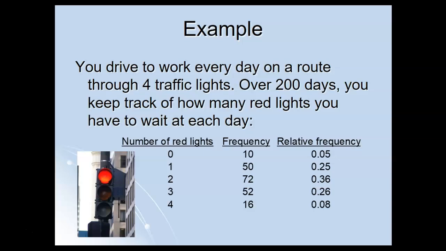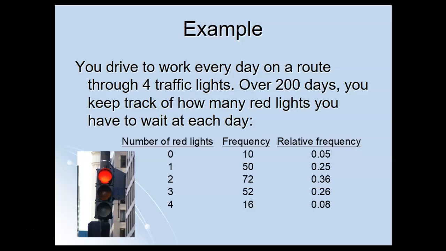If it's a bad day, all 4 of them might be red when you get to them, and you have to stop and wait for all 4 of them to turn green. And on an in-between day, you might have to stop and wait for 1 or 2 or 3 red lights. So on any given day, the number of red lights you have to wait for could be 0, 1, 2, 3, or all 4 of them.